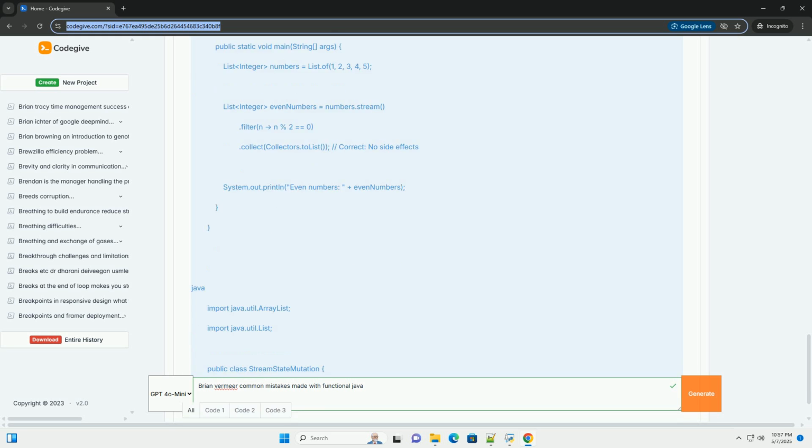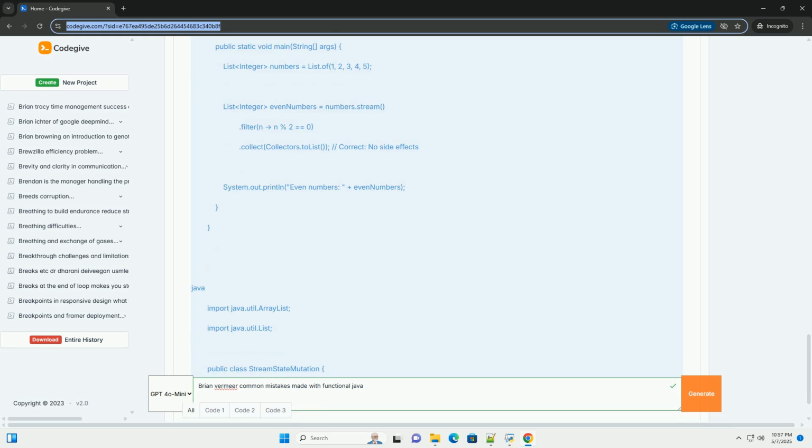Code example: incorrect state mutation. Why it's a mistake: sum0 is being modified within the forEach loop, which is a side effect. This becomes even more problematic when using parallel streams, as multiple threads could be trying to update sum0 simultaneously, leading to incorrect results.